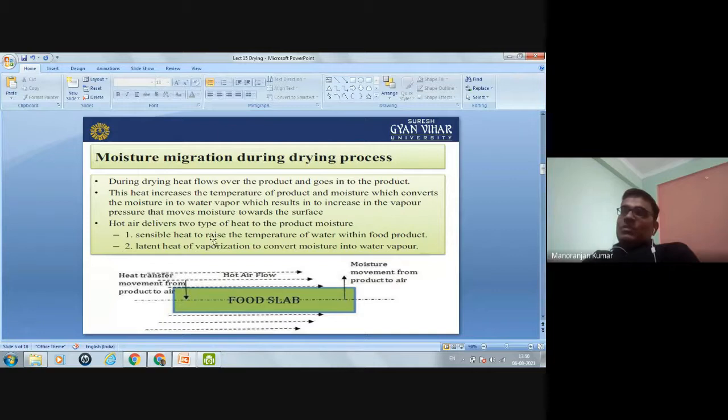Sensible heat means that the temperature of the substance will increase when you heat it. But in latent heat, if you supply the heat, the temperature will not increase; the substance will change its form.